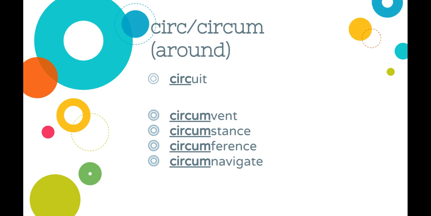Circuit is in a group by itself because it has the circ root in it. But you should be pretty familiar with this root from science. And then circumvent, circumstance, circumference, and circumnavigate all have circum as your root. And then I would think of these words as two separate chunks. Circumvent, circumstance, circumference, circumnavigate. I think if you break those words up, they might be a little bit easier.